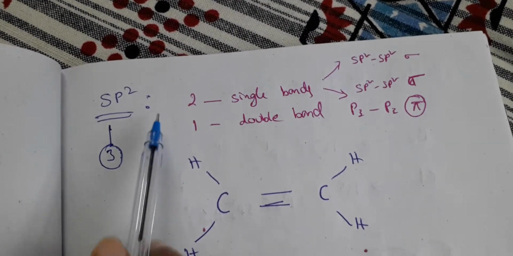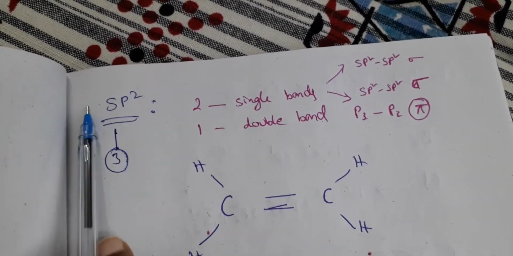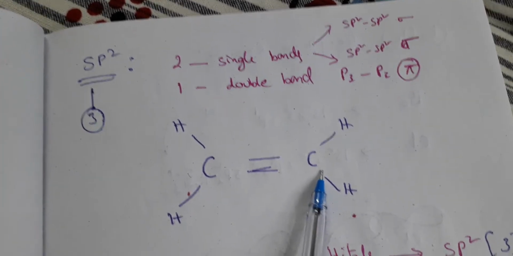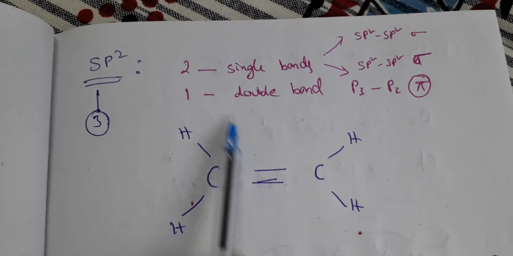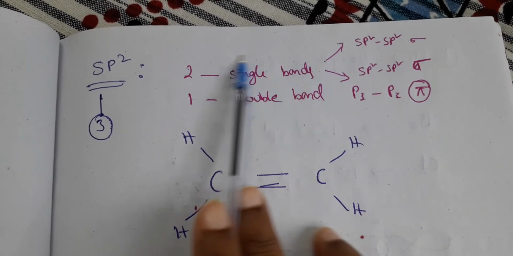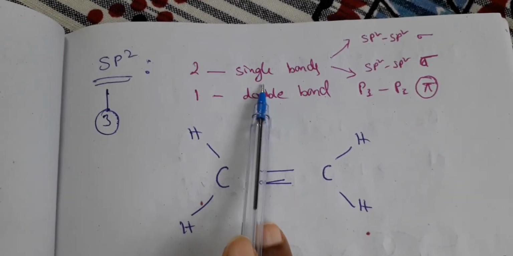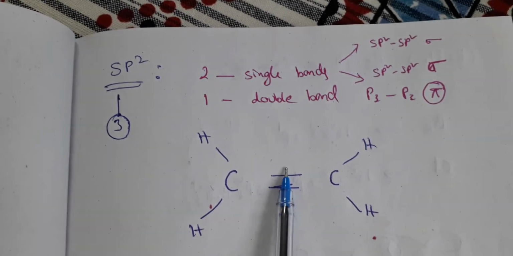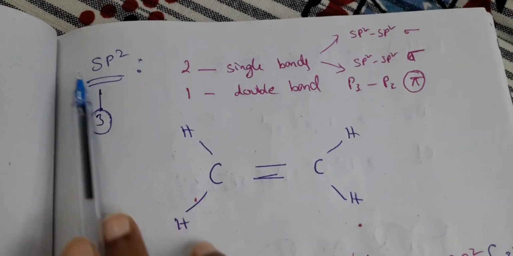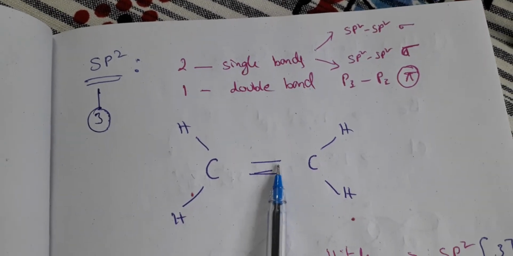Now usually whenever we talk about sp2 hybridization involving carbon, we take this as the best example, right? And here one double bond will be formed and 2 single bonds. All these details you will be learning again in carbon and its compounds. Just to make you understand what sp2 hybridization is, we are giving an example here.